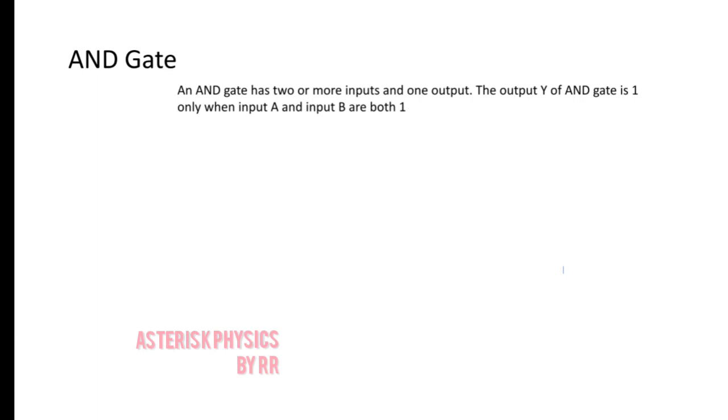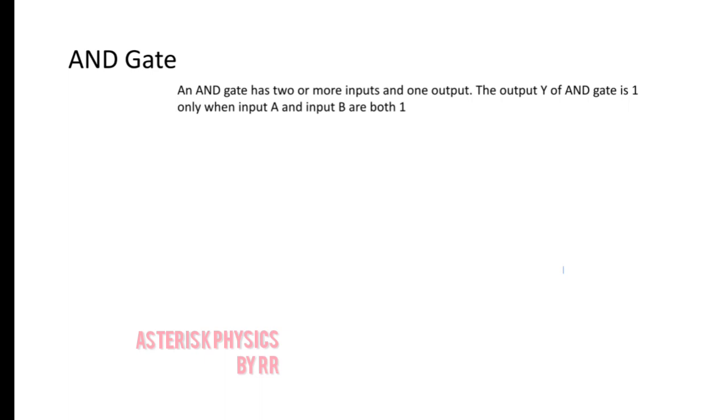Now we'll see what is an AND gate. An AND gate has two or more inputs and one output. So an AND gate can also have more than two inputs, but there will be only one output.